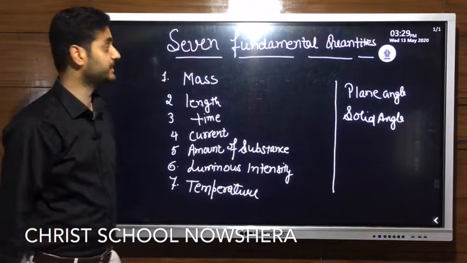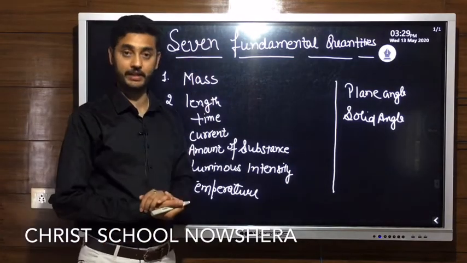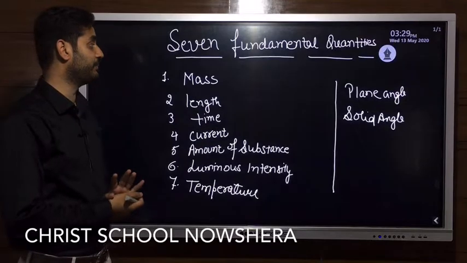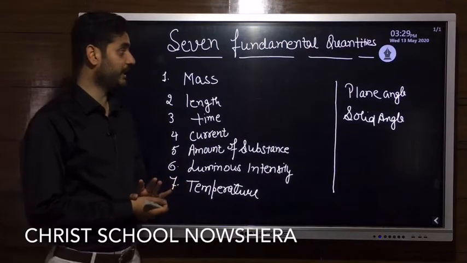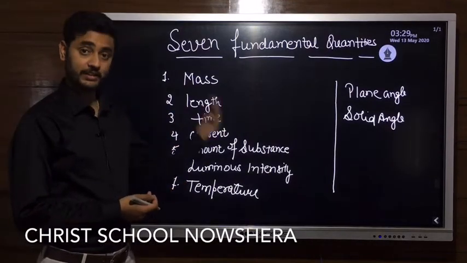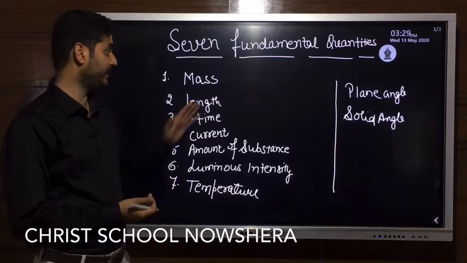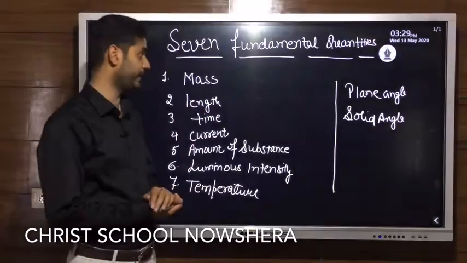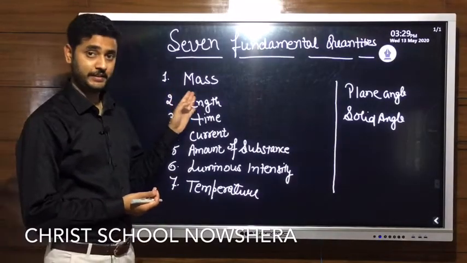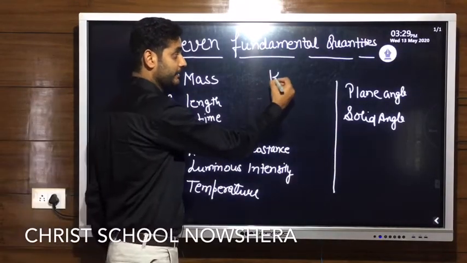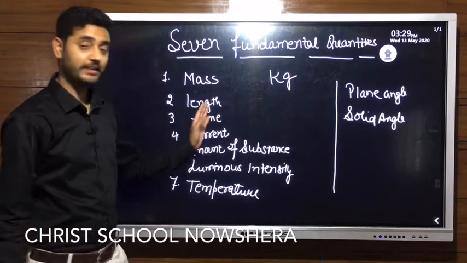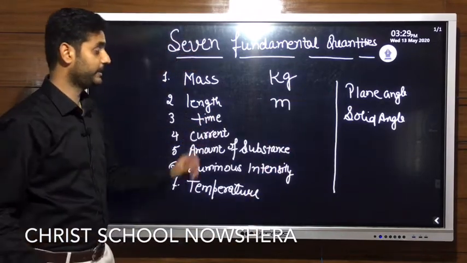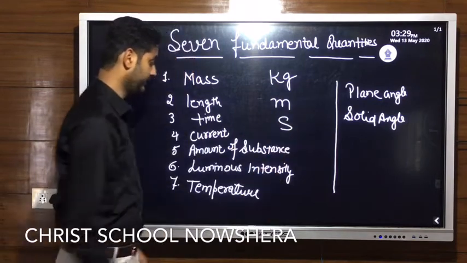Now the question arises, what are fundamental quantities? We can say the fundamental quantities are those quantities which are in simpler form. That is, we can derive other quantities from these quantities. The basic form of quantities, we can call them fundamental quantities. It includes mass, and we know the unit of mass is kilograms. Length in meters. Time in second.